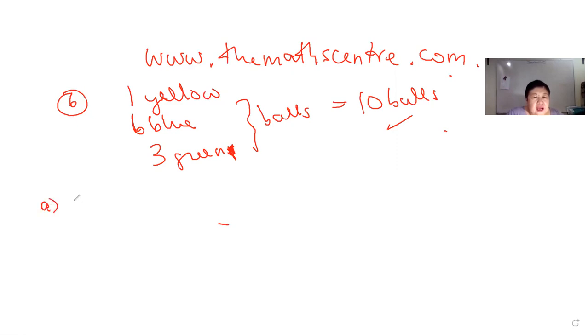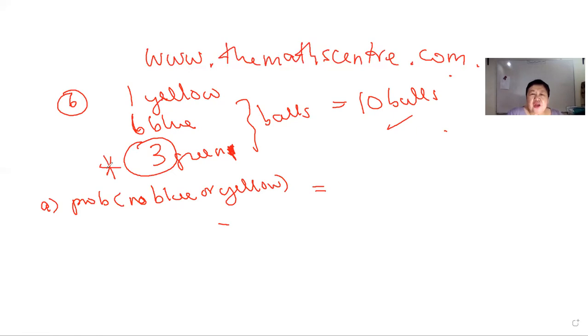That means no blue or yellow. In this case, no blue or yellow means green, correct? Because there are only 3 colors. So hence it will be 3/10.